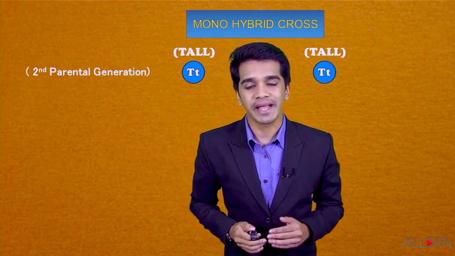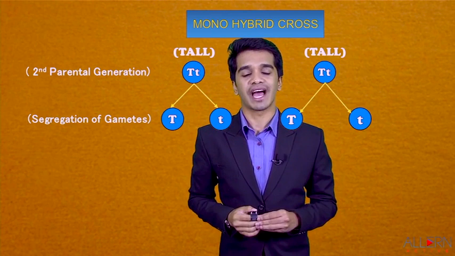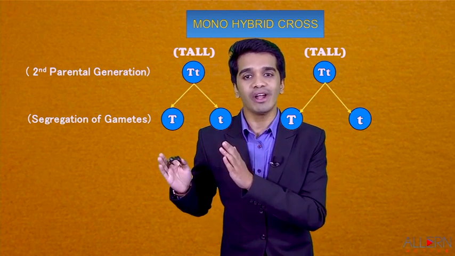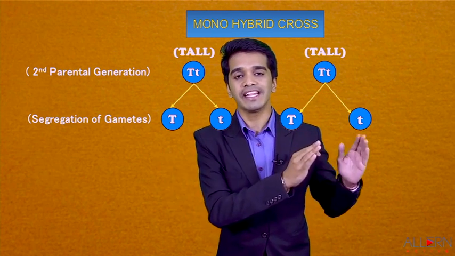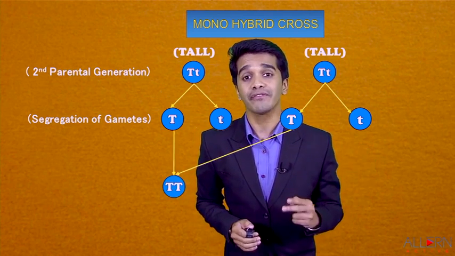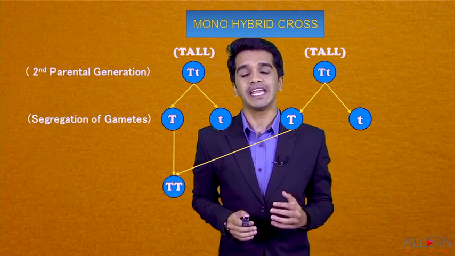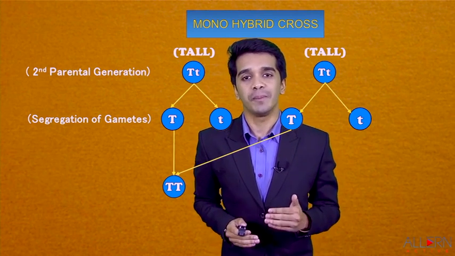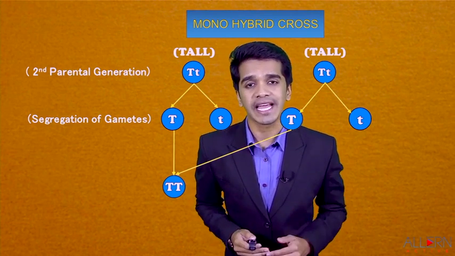The second step is called segregation of gametes. Capital T and small t are separated. The third step is formation of the F2 generation. Now let us study what will be the possibilities of babies, that means offspring, in the F2 generation.